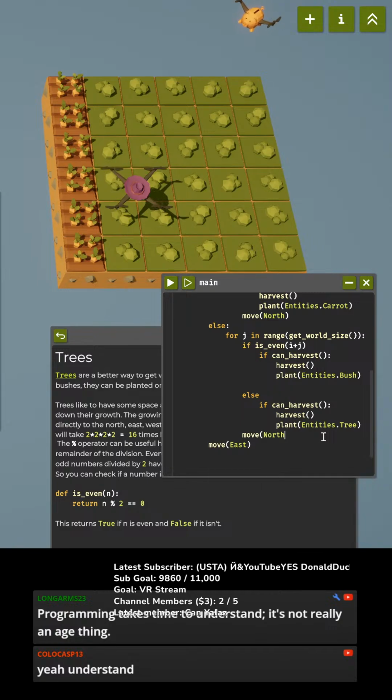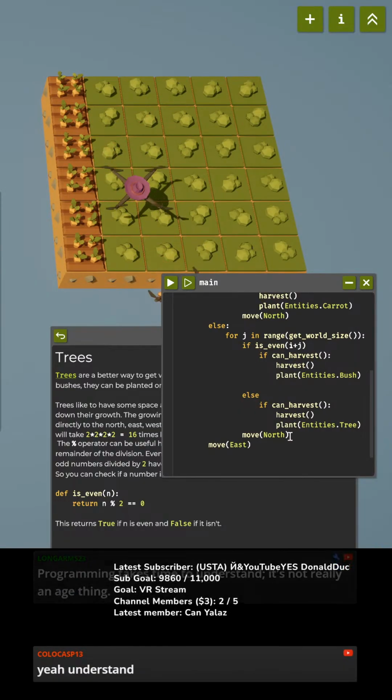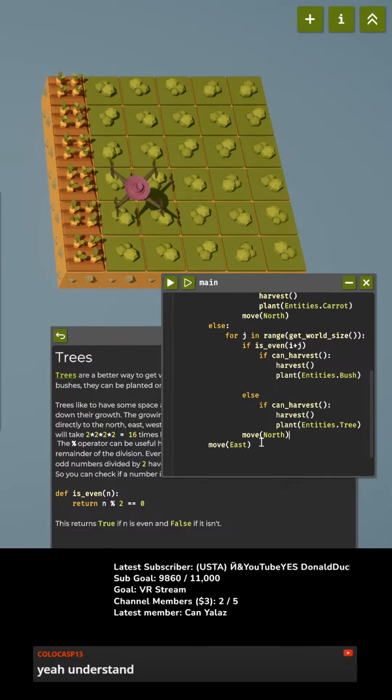Move north. Okay. Because whether or not it's on the diagonal, we're always going to move north. There we go. And at the end of the row, we're always going to move east. All right.